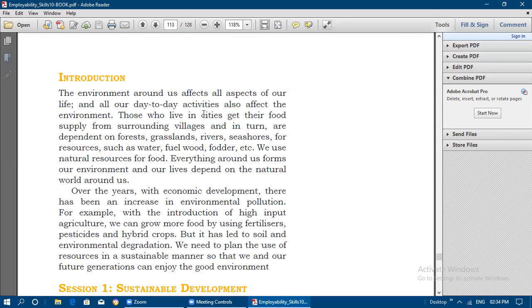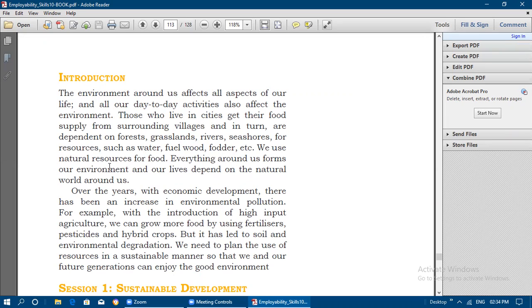We use natural resources for food. Everything around us forms our environment, and our lives depend on the natural world around us.